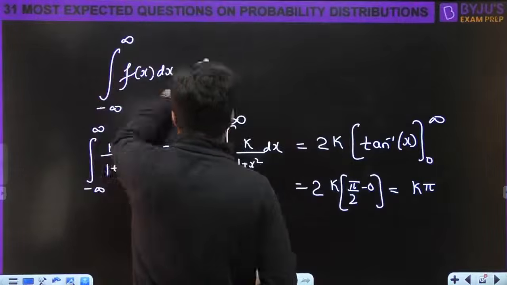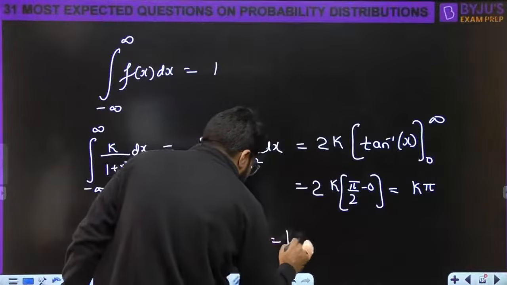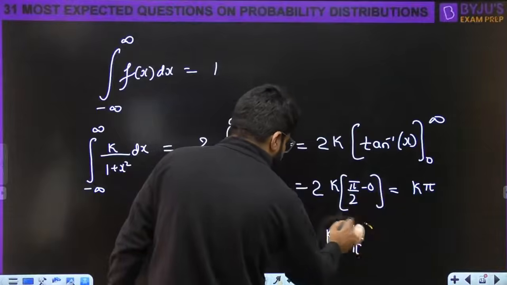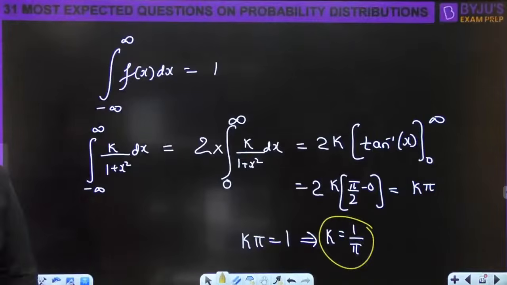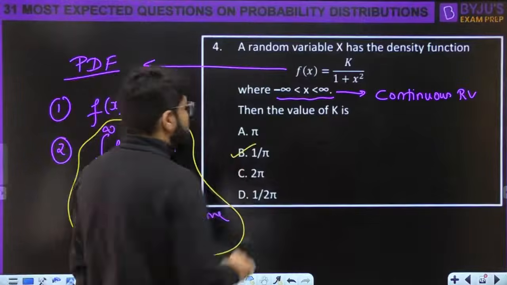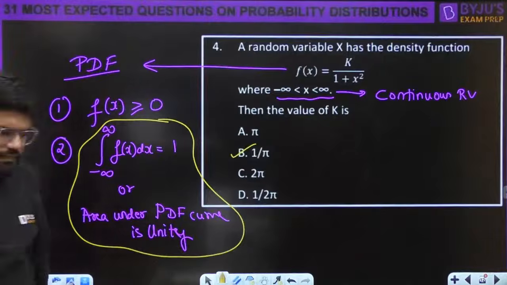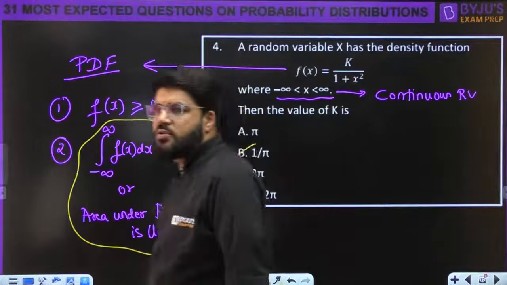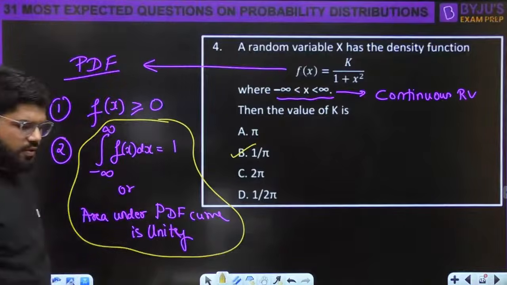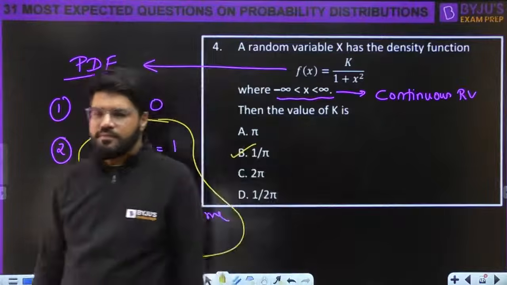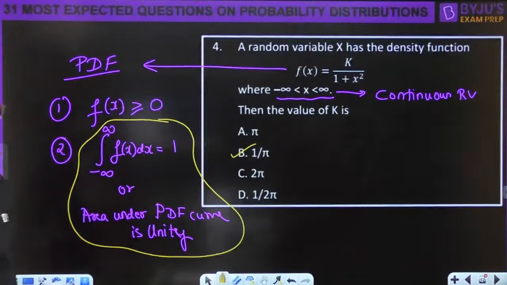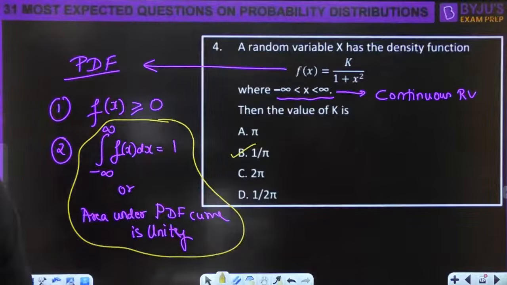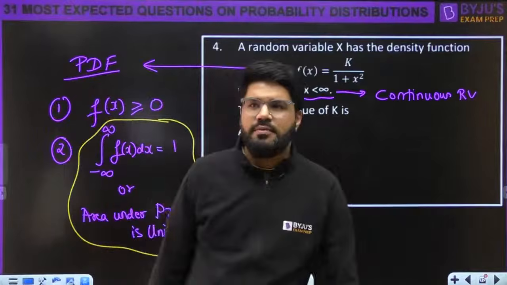Now this integration should be equal to 1. So k pi should be equal to 1, and hence your question is solved. k should be 1 by pi. Everybody, the value of k is 1 by pi. All okay, done. Let's go ahead to the next.